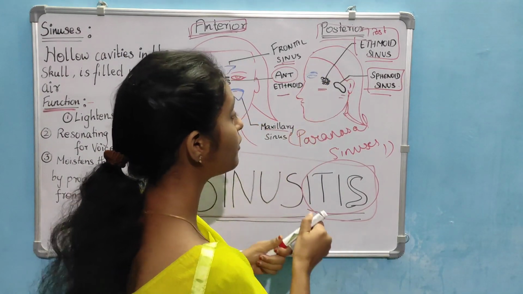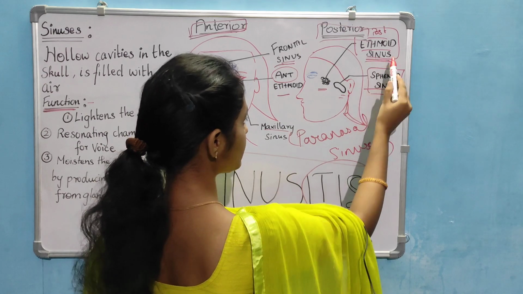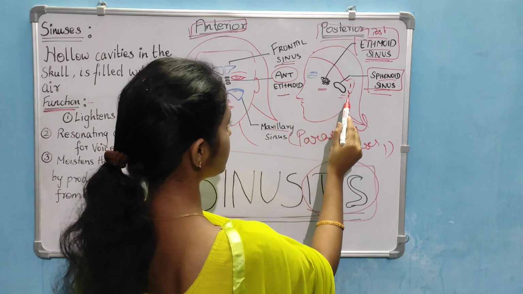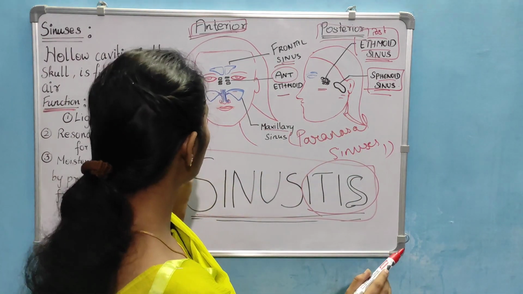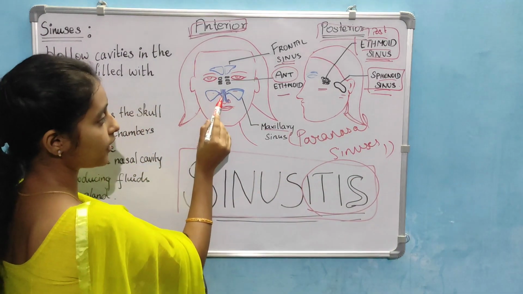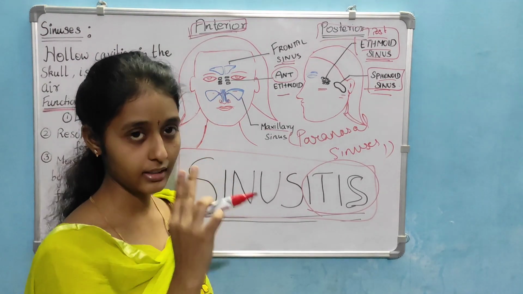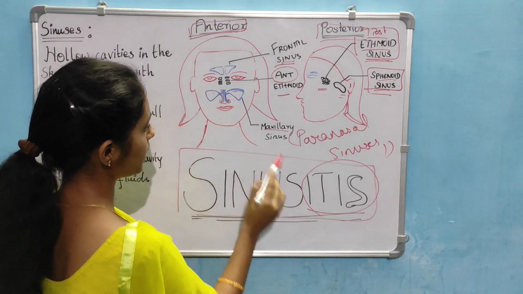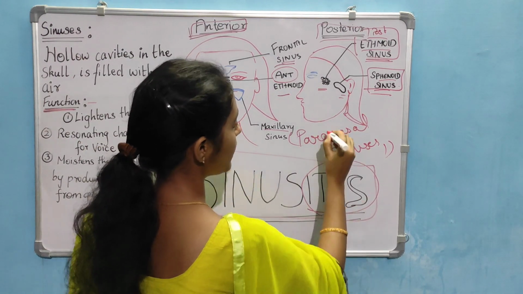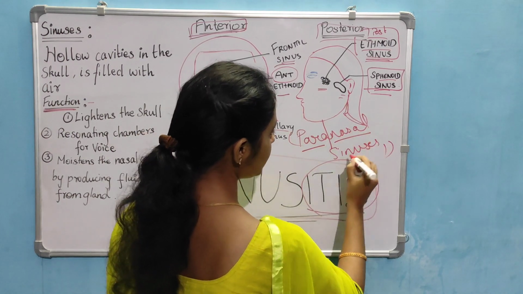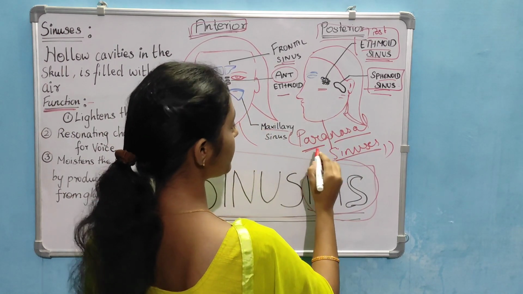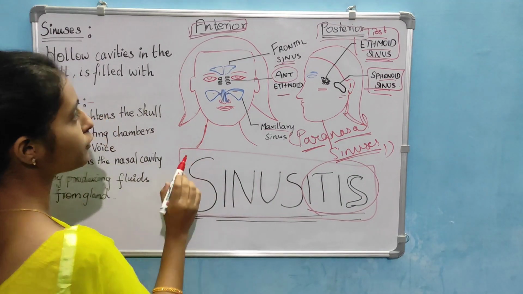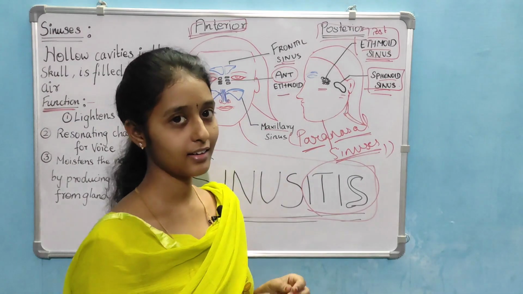In the posterior group we have the posterior ethmoid sinus and the sphenoid sinus. All these are paired, and they also secrete into the nasal cavity. Nasal denotes nose. So we call them paranasal sinuses. These are all the structures of the anterior and posterior sinuses.